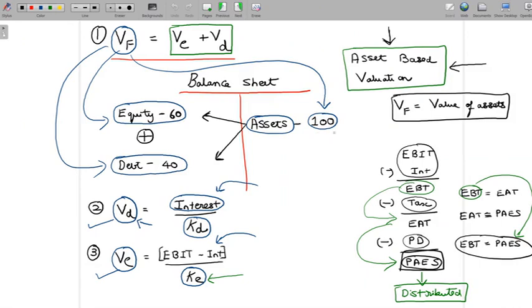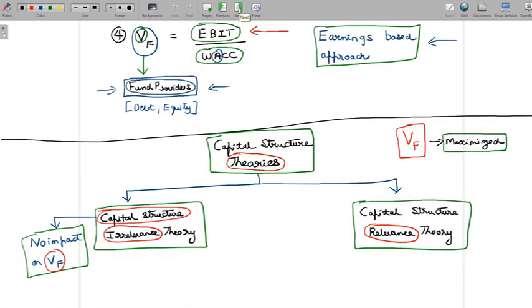So what it says is a firm which has assets of 100 would have a certain value. A firm which has assets of 200 would definitely have a higher value. Let's not look at how the 200 is structured. A firm having assets of 100 could have equity financing of 60% and debt financing of 40%. A firm that has assets of 200 could have debt financing of 180 and equity financing of just 20. Doesn't matter. The firm having higher assets would have higher value. So it's basically the business or the operations that would contribute to increasing the firm value. The composition of finance or the structuring of capital will not affect the value of the firm, is what these theories tell us.